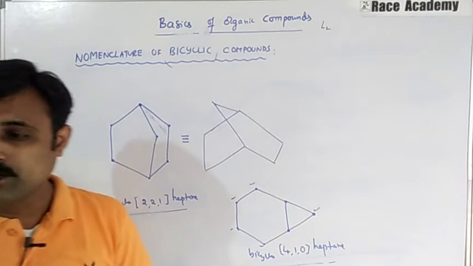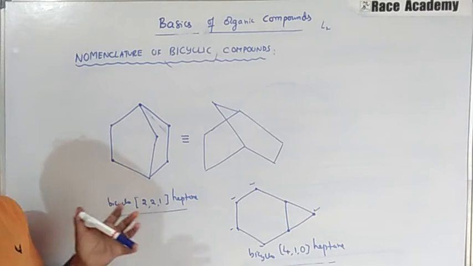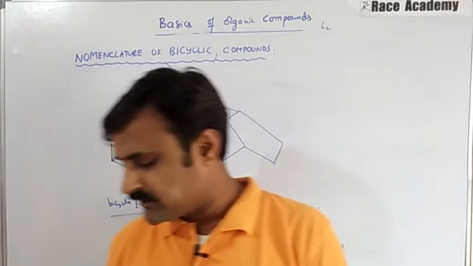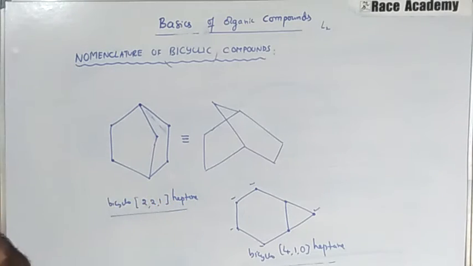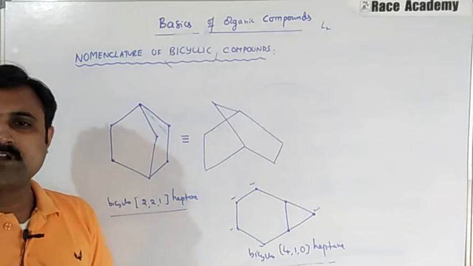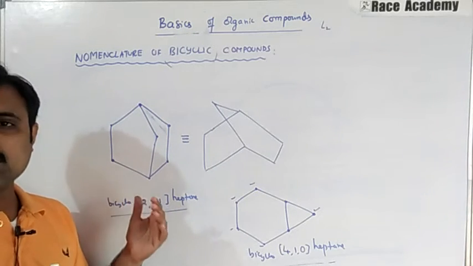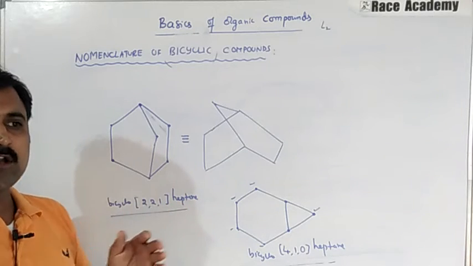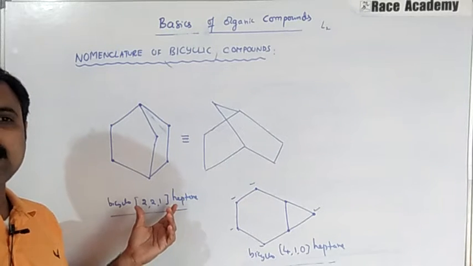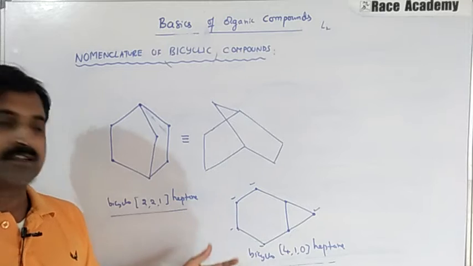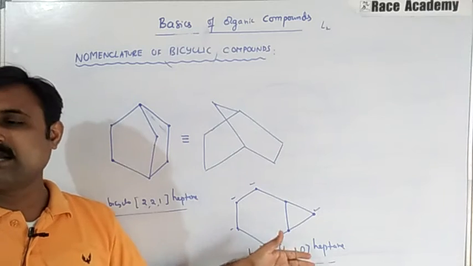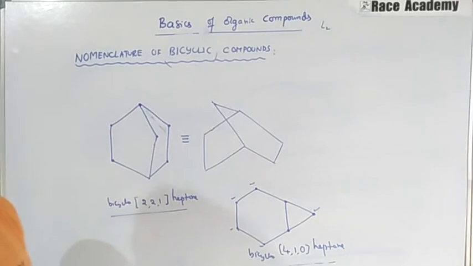So understand the name of this compound from the nomenclature given. First they give fused rings. We count the number of carbon atoms in the ring, and according to that we put the name of the alkane as per the root word, and before that we write bicyclo. In between bicyclo and the name of the alkane we have a square bracket, and inside it we write the numbering of the bridged carbon atoms in descending order. So 4, 1, 0 is a decreasing order. Now we will go to the next example.